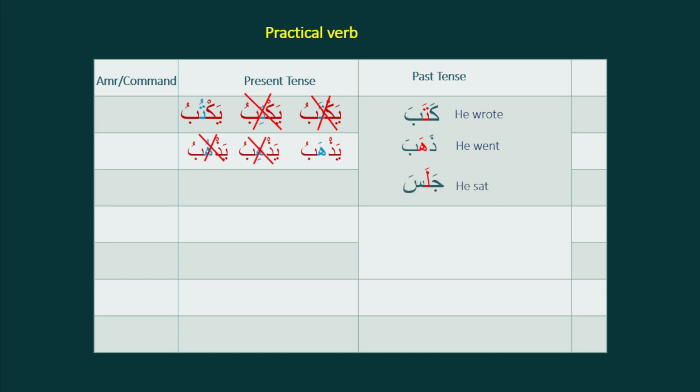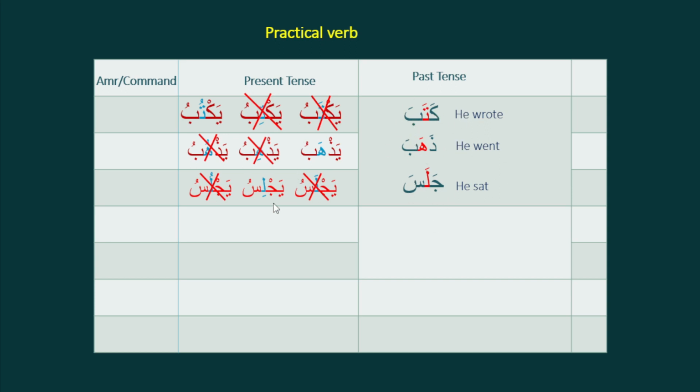Again, one more verb in this group. Jalasa, he sat. The present tense will be any one of these three. It will be either yajlasu or yajlisu or yajlusu. So these two are not correct. So it will be yajlisu. You see that the past tense verbs have a similar pattern, all are fatha, fatha, fatha.